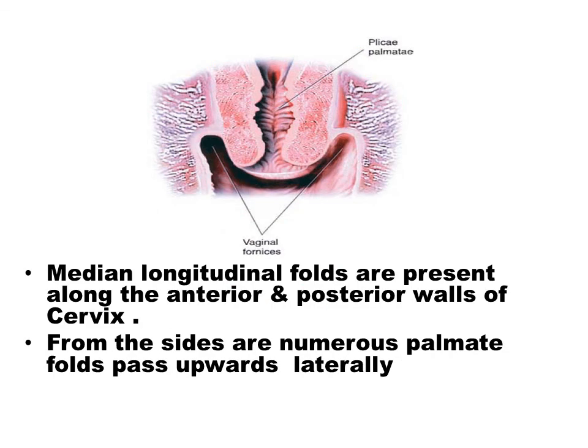Along the anterior and posterior walls, you find median longitudinal folds, and from the sides there are numerous palmate folds which pass upwards and laterally. The entire structure is known as arbor vitae uteri.